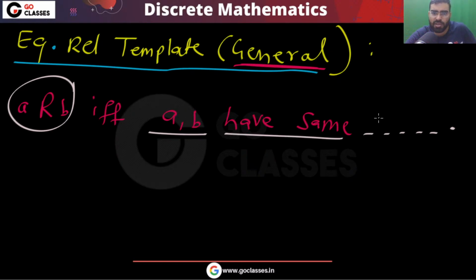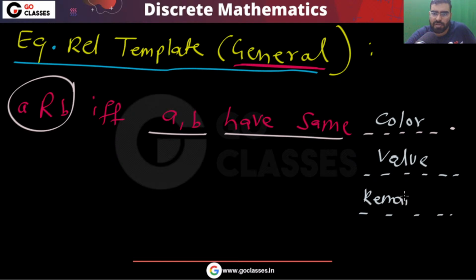Like for example, you can say have the same color. Or have the same value, meaning A is equal to B. Or have the same remainder when divided by 3.